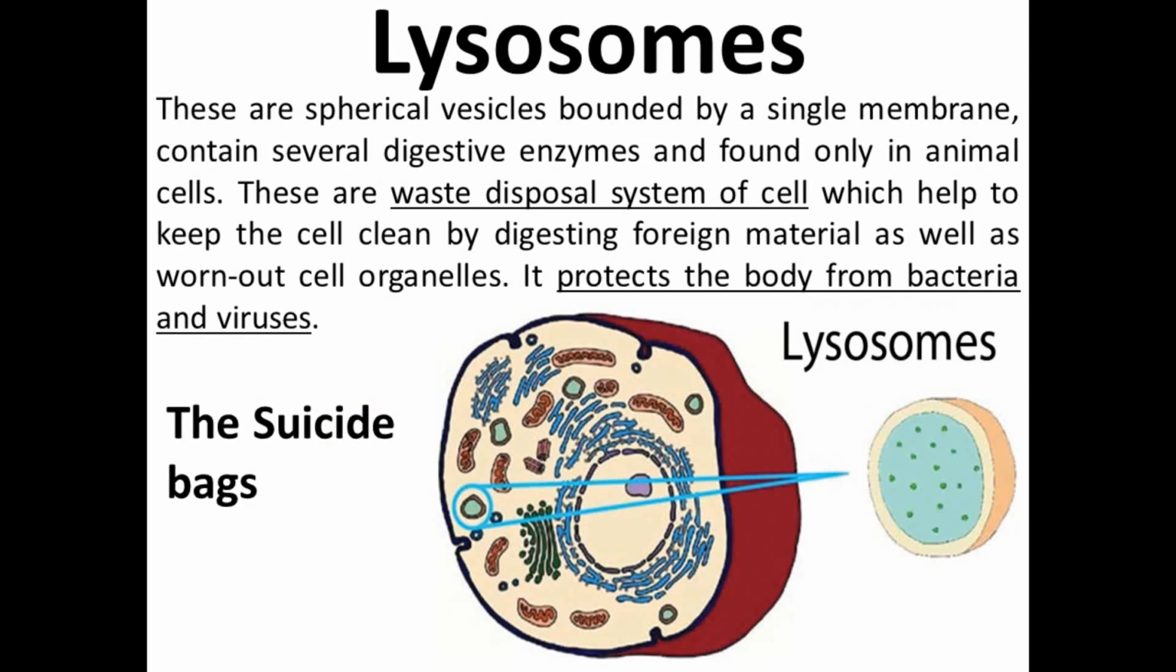Next is lysosomes. Lysosomes are the spherical vesicles bounded by a single membrane. These are single membranous structures and they contain several digestive enzymes and are found only in the animal cell. Means they are absent in plant cells. Lysosomes are the waste disposal system of the cell which help to keep the cell clean by digesting the foreign material as well as worn out cell organelles.